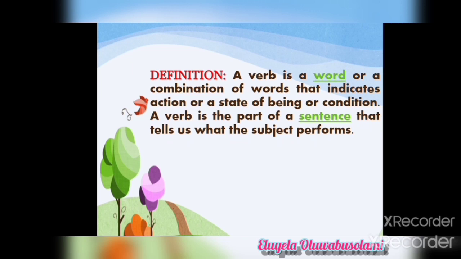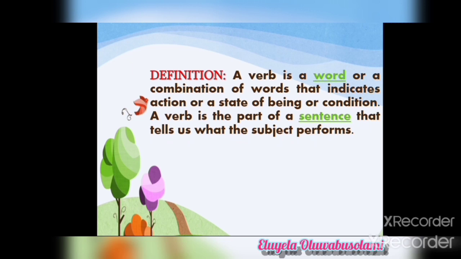A verb is just like the engine that makes a motor run smoothly. Without verbs, our sentences are incomplete. I am a teacher. I teacher. No, that's not a complete sentence. It doesn't make sense. But when we say I am a teacher, the word am is a verb. So when you remove a particular word and the sentence does not make sense to you, there's a subject and there are other parts of speech, but there's something missing, then you definitely know it's a verb.